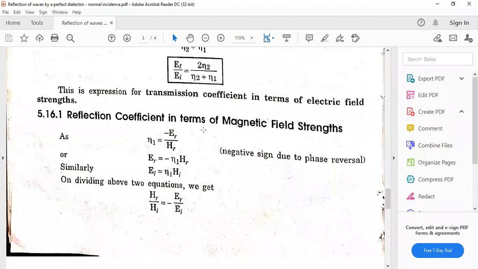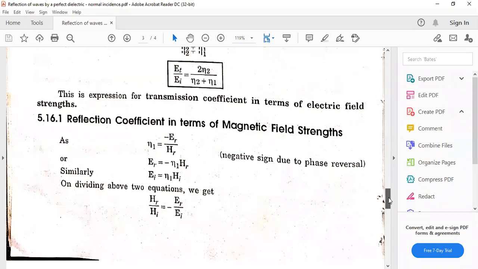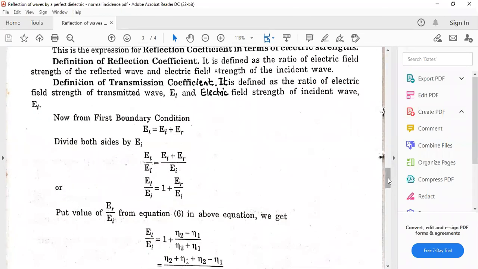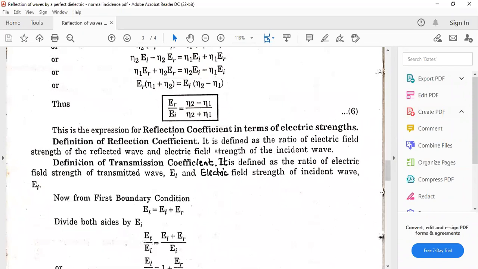Okay, we already wrote this earlier in equation number 2. And similarly EI is equal to, that is for the incident wave, eta 1 times HI. Now dividing the above two equations, we get HR upon HI on one side is equal to minus ER upon EI. And what is ER upon EI? That we have already derived here. So minus ER upon EI is just eta 1 minus eta 2.